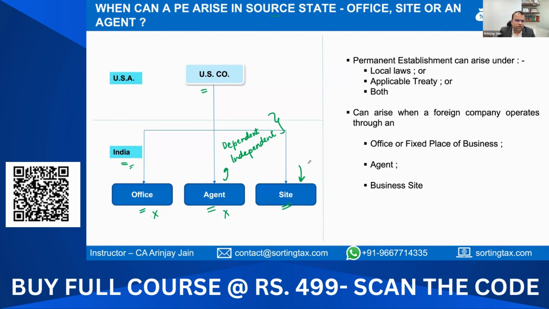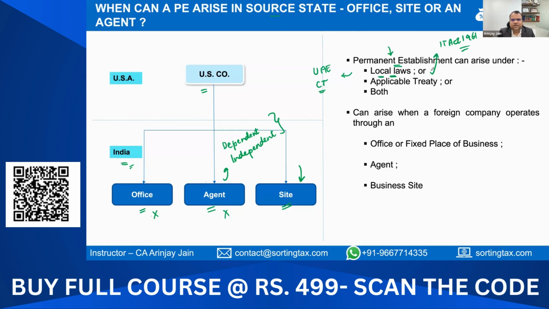Right? Now, a permanent establishment can arise either under the local laws. In India, it is the Income Tax Act 1961. And if everything goes right, maybe we may have the new Income Tax Bill 2025, which may replace this act. Now, when it becomes effective is something which is, again, different. Or it could be the local laws of any other country. So let's say if you talk about UAE, it is the UAE corporate tax law. That is something that governs the existence of a permanent establishment.